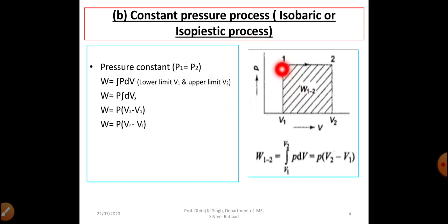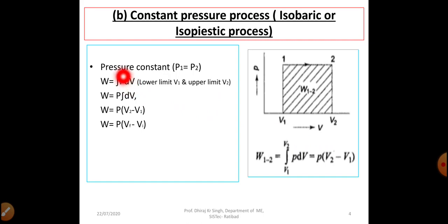We can see here the area under the curve projected on the volume axis will give us the non-flow work. So in this equation, W12 is equal to integral with lower limit V1 and upper limit V2 of PdV. dV will be integrated, so the value of integration will become V, so that will be equal to P into V2 minus V1. When we apply the upper limit and lower limit on V, we get P into V2 minus V1.